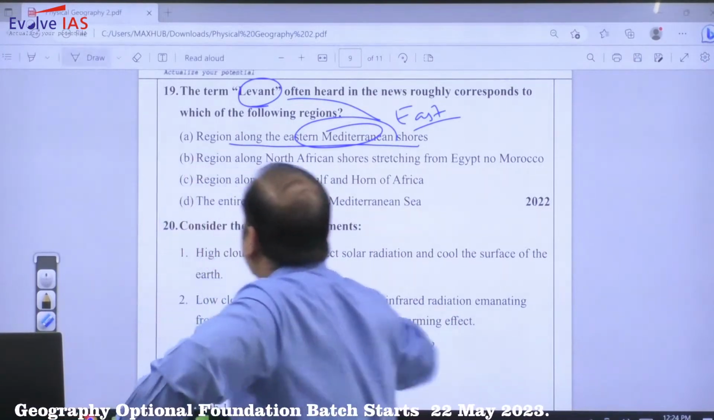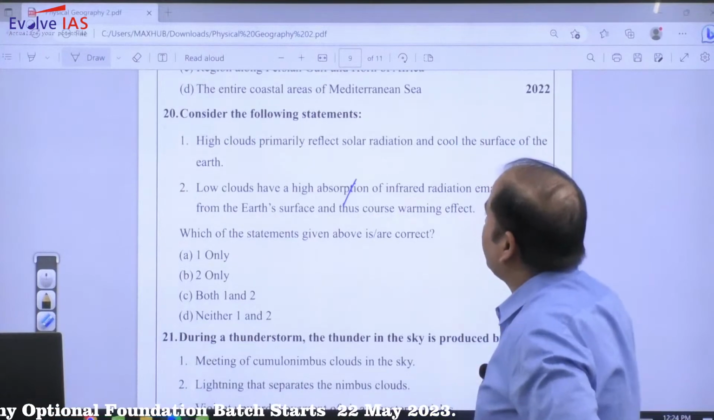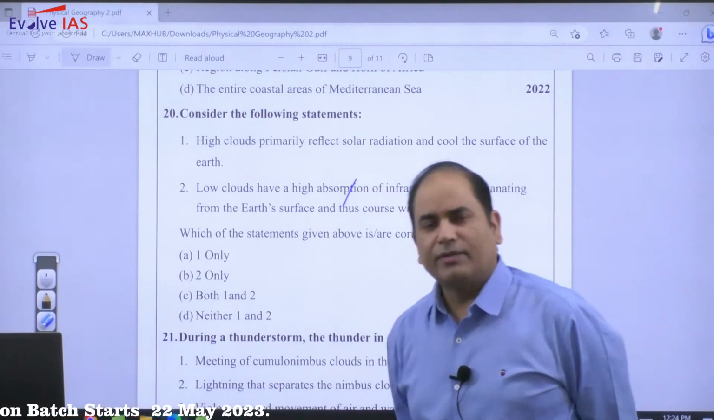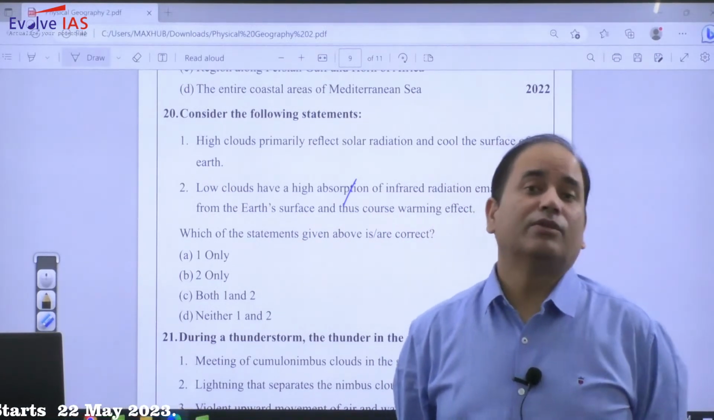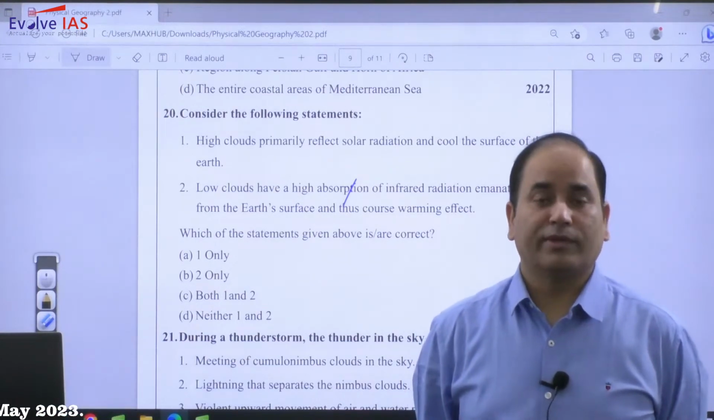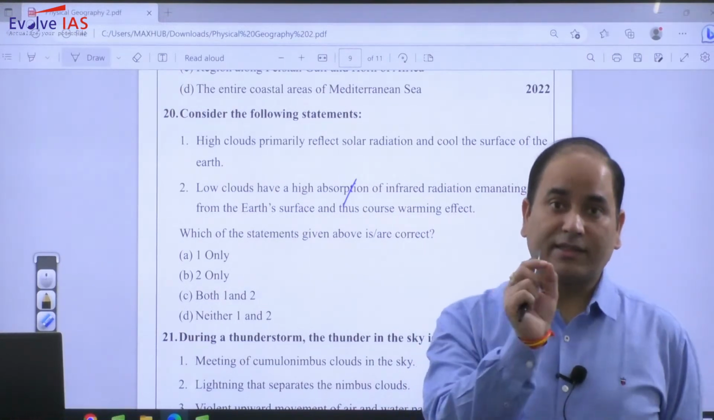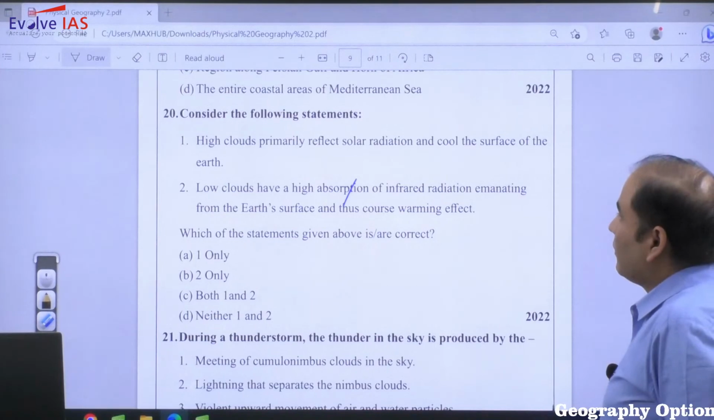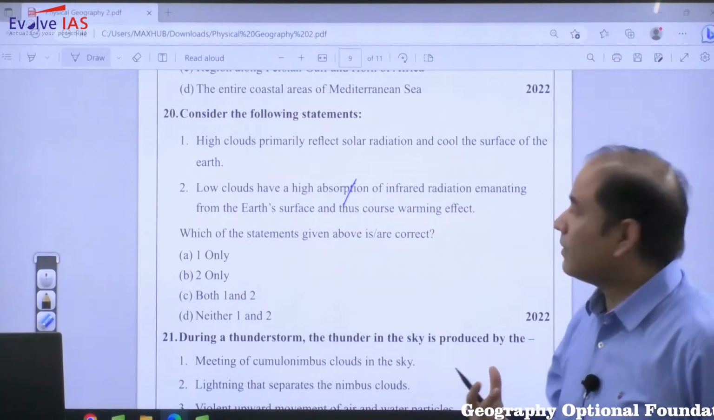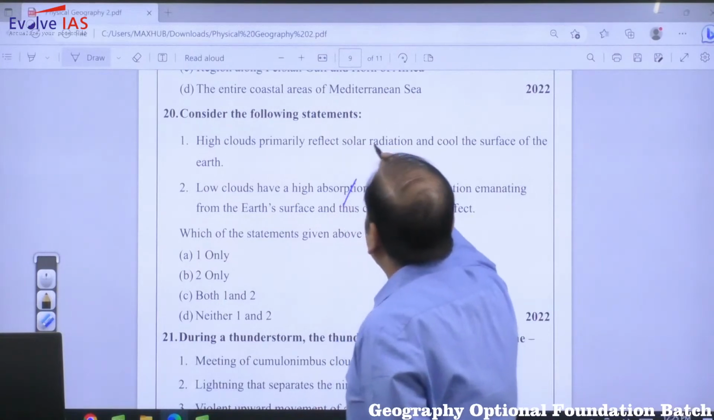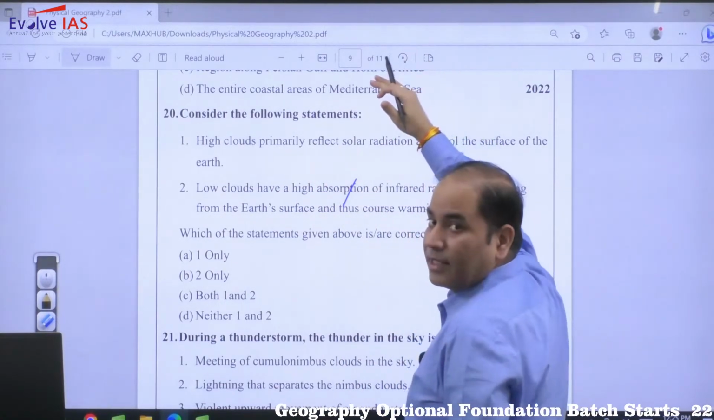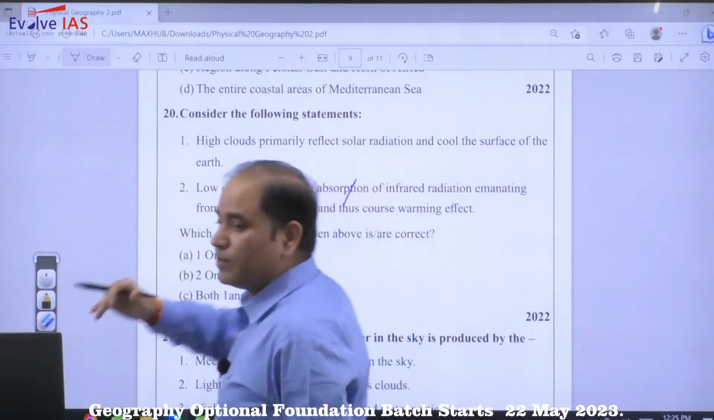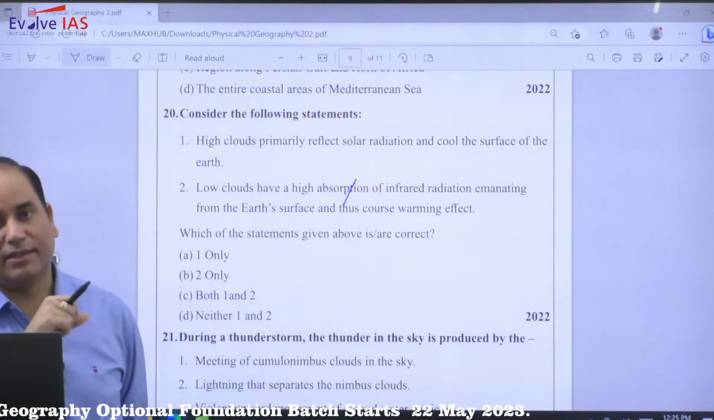Moving to the next question, consider the following statements. High clouds primarily reflect solar radiation and cool the surface of the earth. As far as higher clouds in the upper atmosphere are concerned, they are particularly ice-crystal clouds like cirrus. These clouds are not that preferable with respect to solar radiation, because if they reflect the solar radiation, the surface will not be cooled that much, as there is already an efficient heat budget.